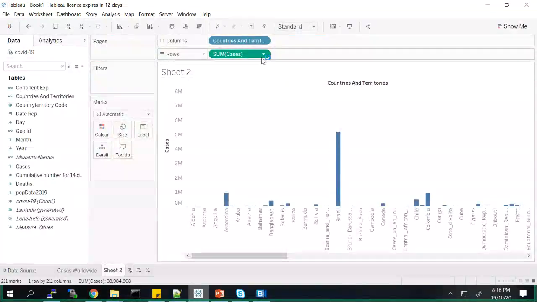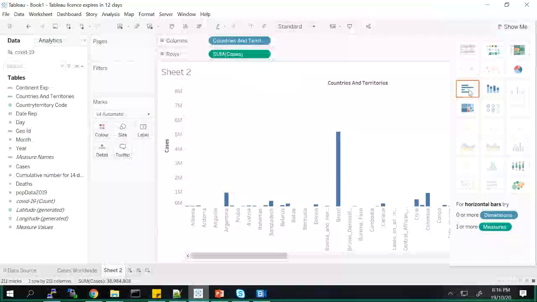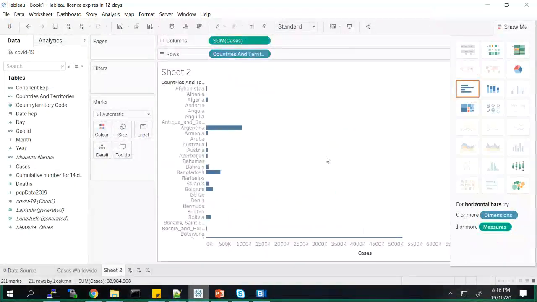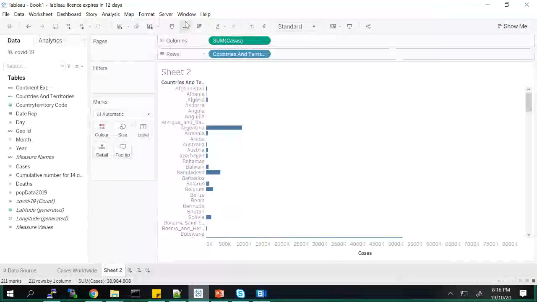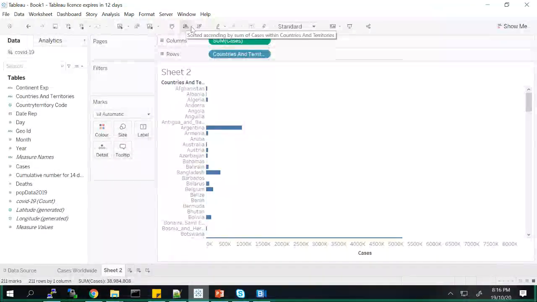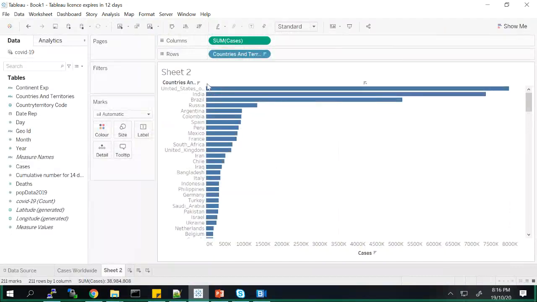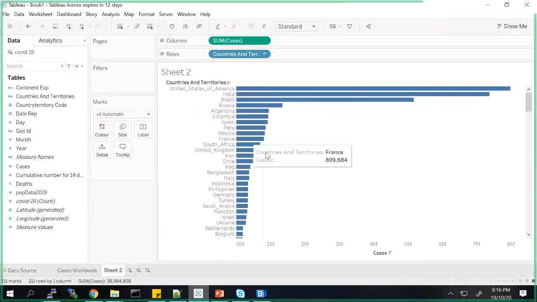So now you are seeing this bar chart. Here you can directly sort the data in ascending or descending order. Those options are given over here: sort ascending or descending. I'll just sort in descending. Now, as I said, I want to create the top 10 countries. I don't want to see all of these.